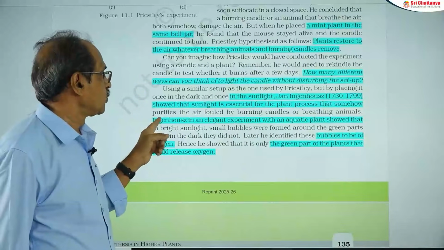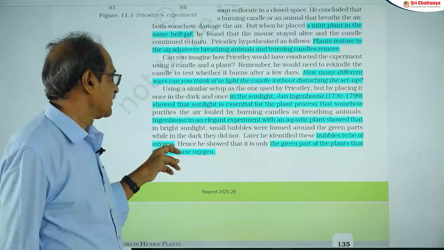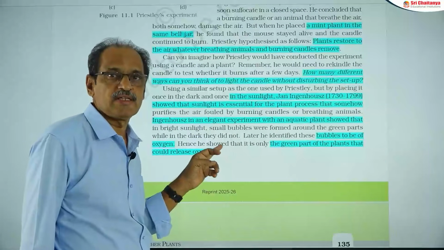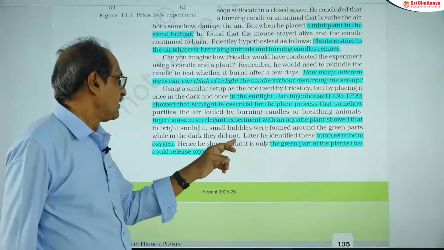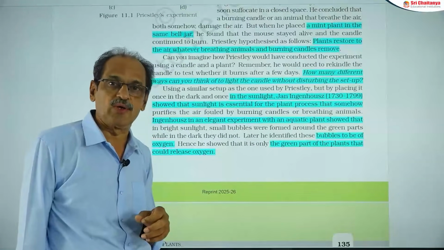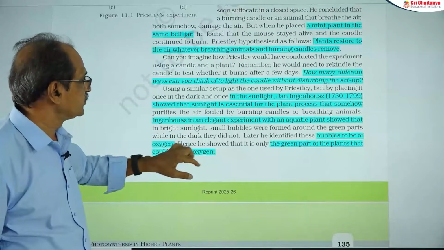The next one is another scientist, Jan Ingenhousz. There are two important aspects. The first is that only green plants can purify the air. The second is that light is essential for photosynthesis; only in the presence of light can it purify the air. These are the two aspects given by Ingenhousz.